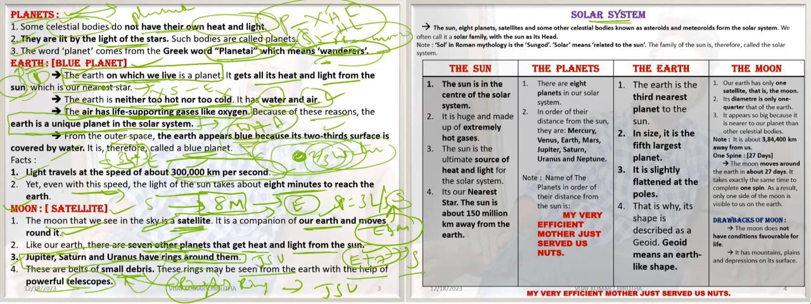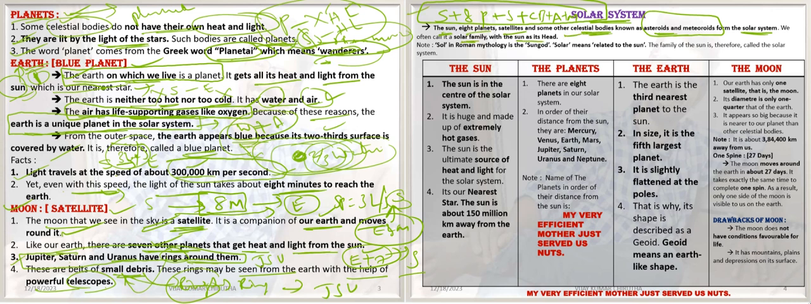Let's see the solar system. What does the solar system contain? The Sun and 8 planets, plus satellites. Some other celestial bodies, known as asteroids and meteoroids, also form the solar system. The Sun, 8 planets, satellites, asteroids, and meteoroids all form a solar system. So we often call it a solar family.